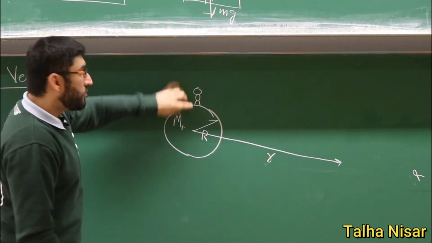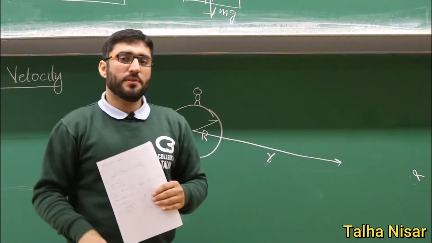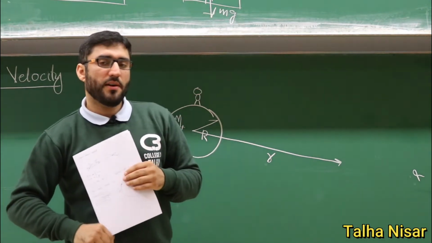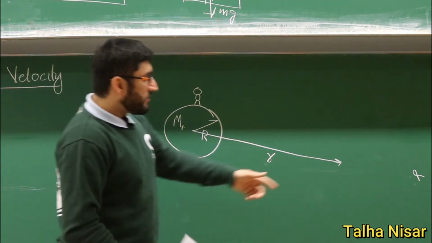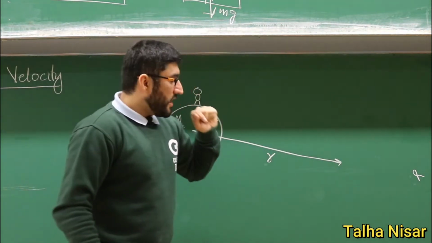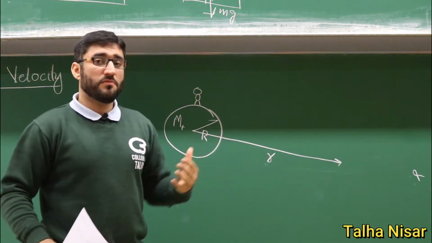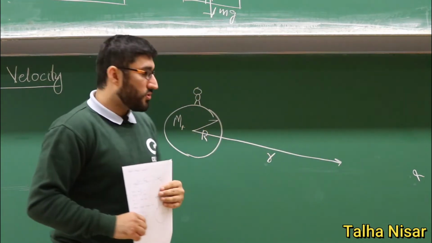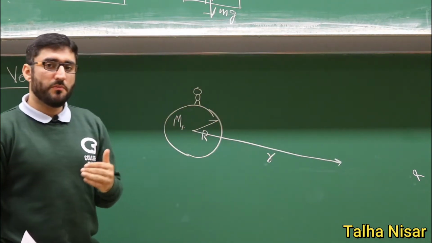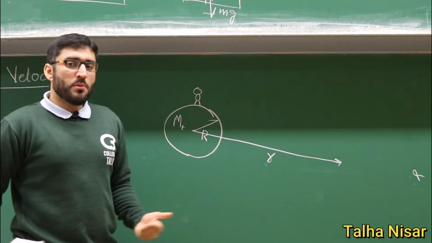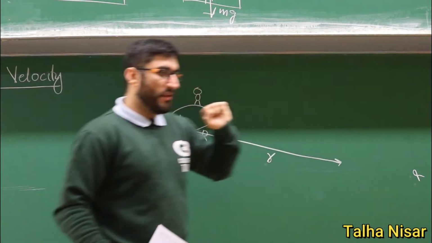The escape velocity is that velocity. If I throw something up, it will come down again because of the gravitational force. But if I throw something with an initial velocity that reaches this point at infinity, the object will not feel the gravitational force, so it will remain there. We want to know the minimum velocity required to reach this infinity point, which we call the escape velocity.